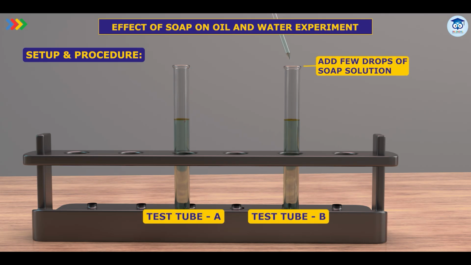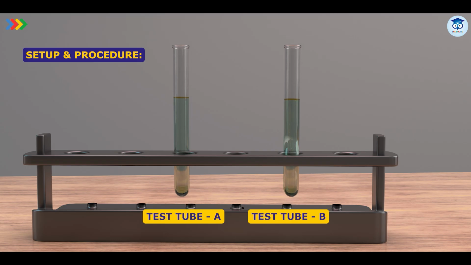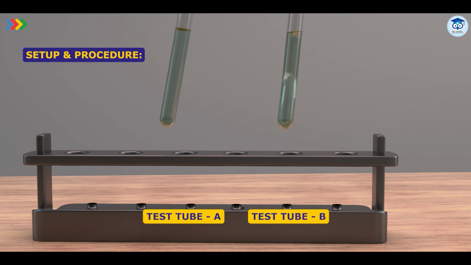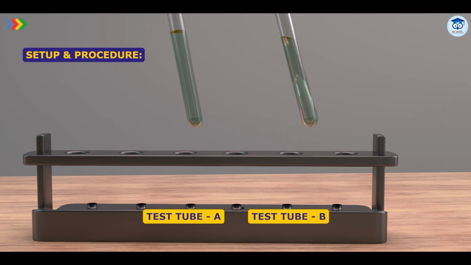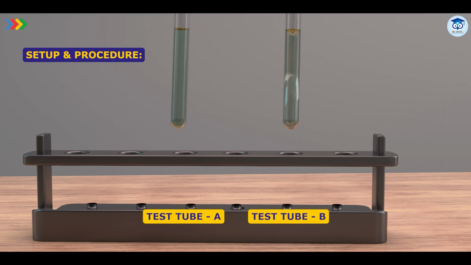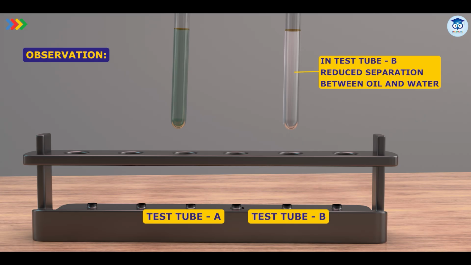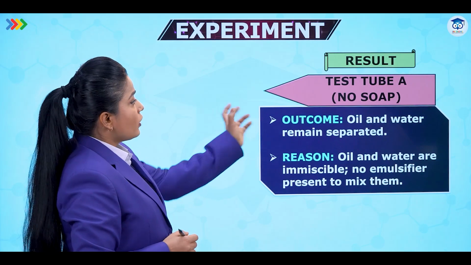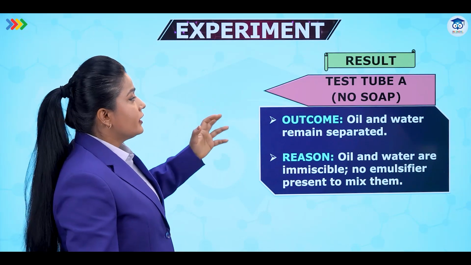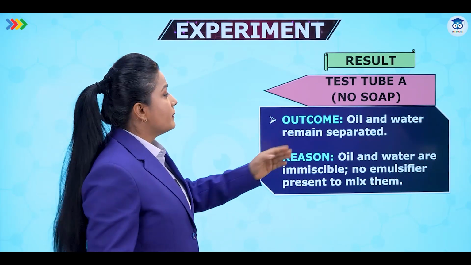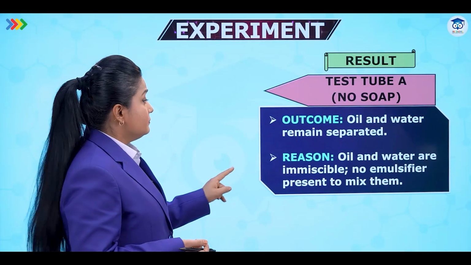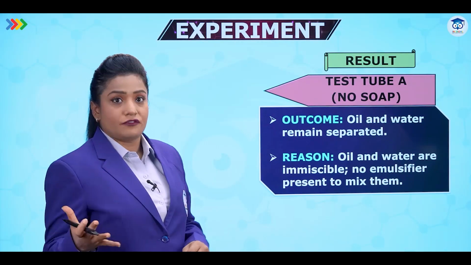Then add a few drops of soap solution to test tube B. Not in A, just in B. Then shake both test tubes vigorously for the same period of time and observe the separation of oil and water layers immediately after shaking. So what we see in the test tube A, where there was no soap, oil and water remain separated. But in test tube B, it will be a different outcome.